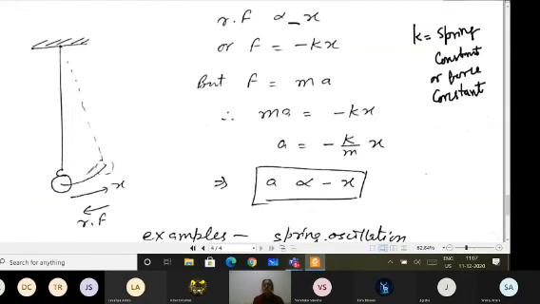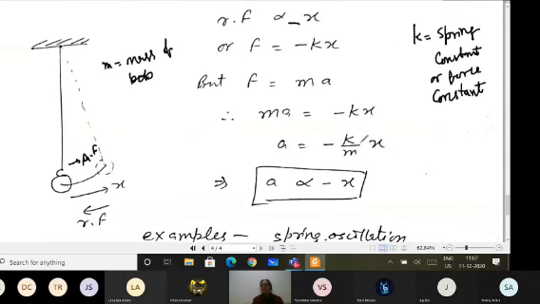Now force means I have initially applied a force, that is my applied force, bringing it to the extreme position the first time. If A is the acceleration produced, and M is the mass of the bob, the mass of the spherical or metallic bob, then you can write MA equals minus Kx, or A equals minus K upon M into x.